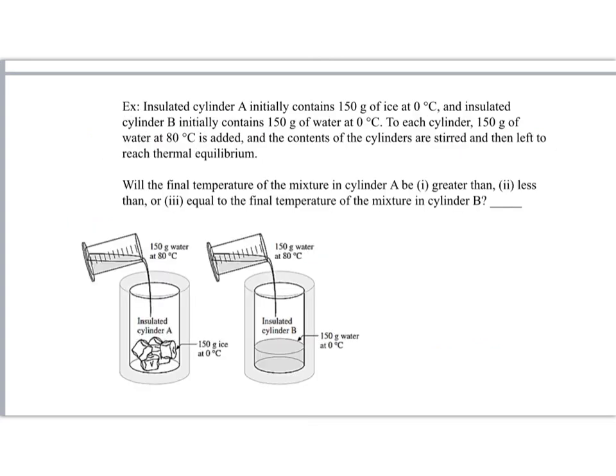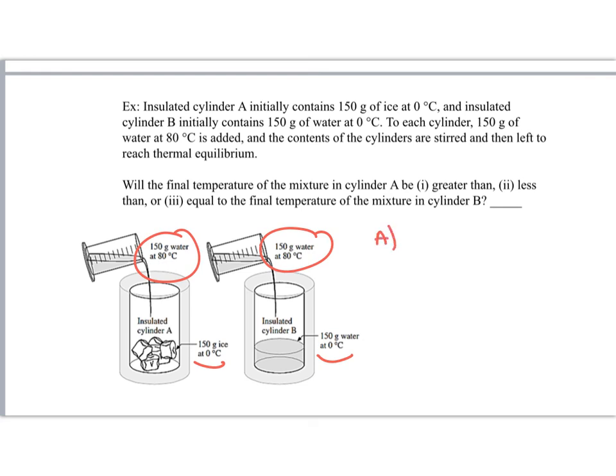Insulated cylinder A initially has 150 grams of ice at 0 and B has 150 grams of water at 0. To each cylinder, 150 grams of water at 80 degrees centigrade is added and left to reach thermal equilibrium, and we're going to compare the final temperature of the mixture.